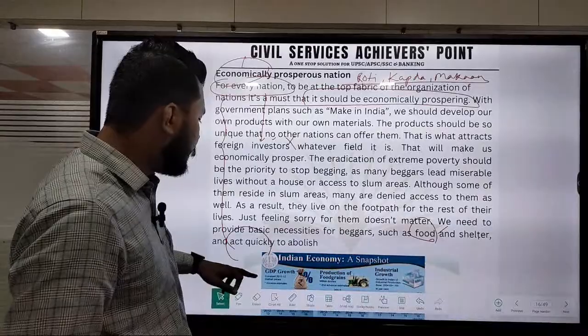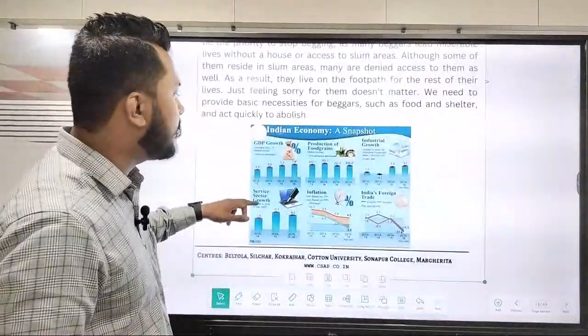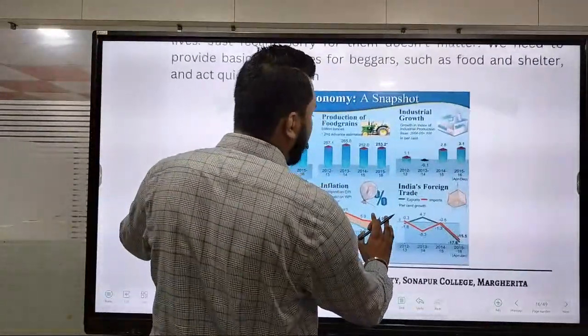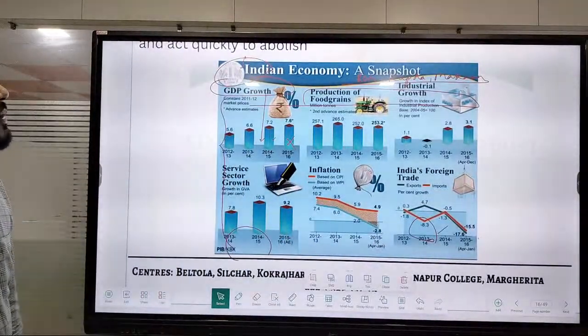Now if I show you the Indian economy snapshot, this is the type of thing that we can see today. Okay, Indian economy at a snapshot.